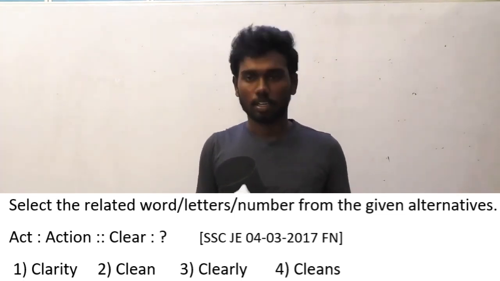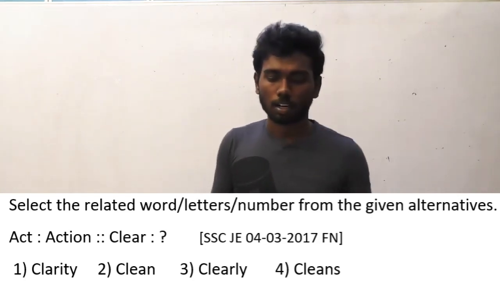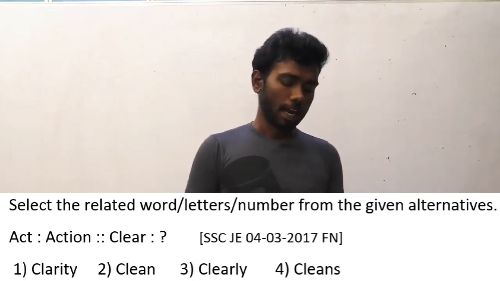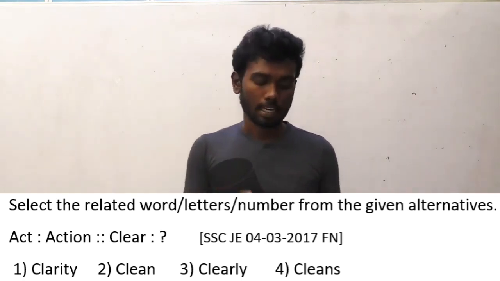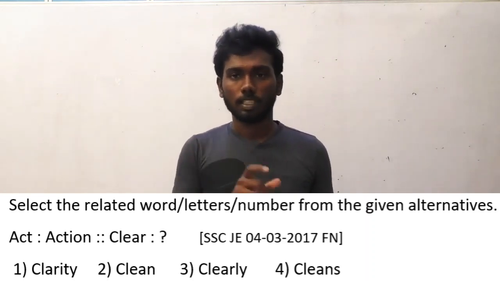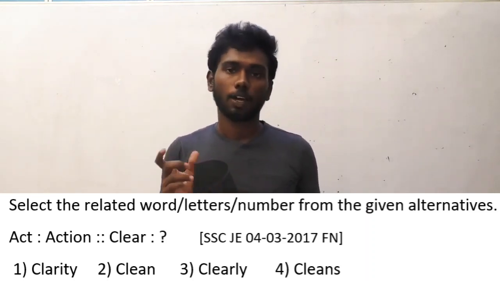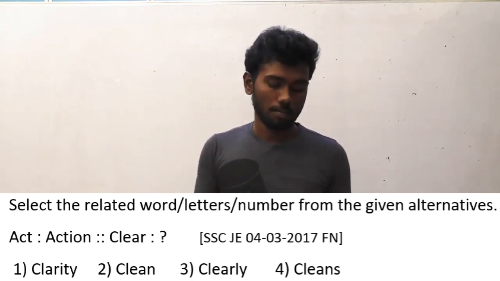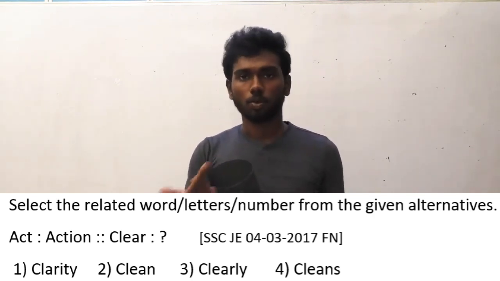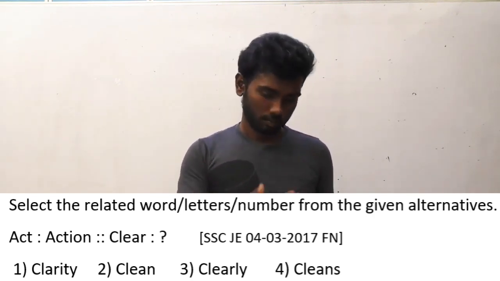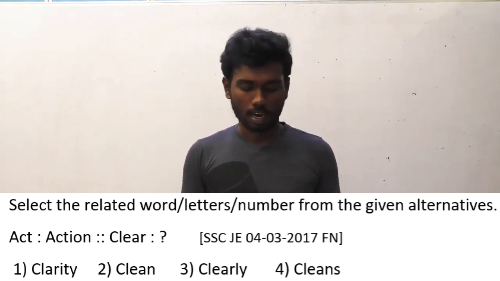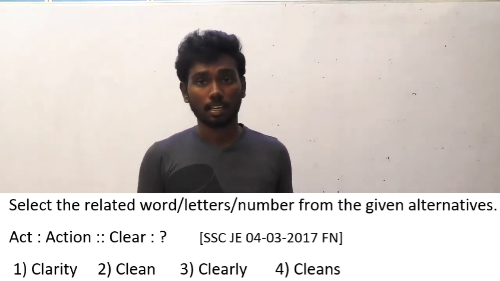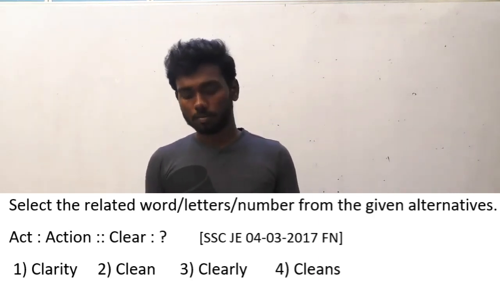Let us look at this question. This question is also dependent upon the parts of speech concept. For act to action, act is a verb and action is a noun. That is the relation between these two, and you have to check the verb and noun pair. Clear is to the word which contains the noun of the given options is the answer, and obviously the answer is clarity. Clarity is the noun form of the verb clear.